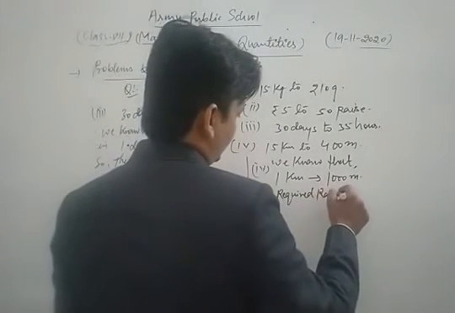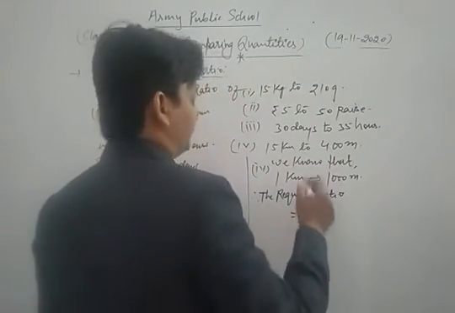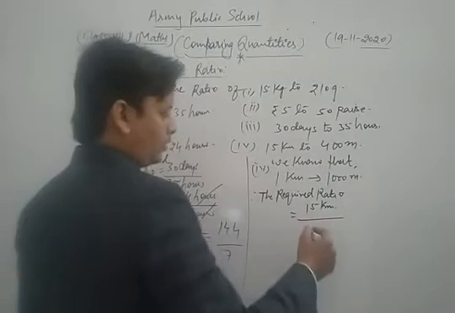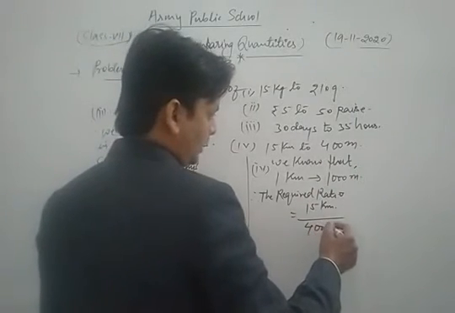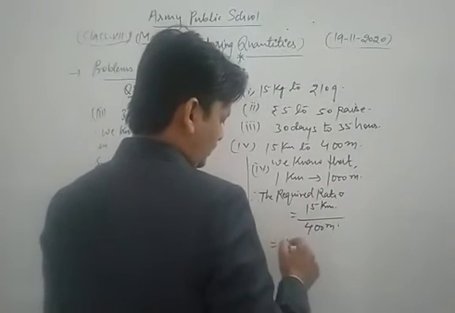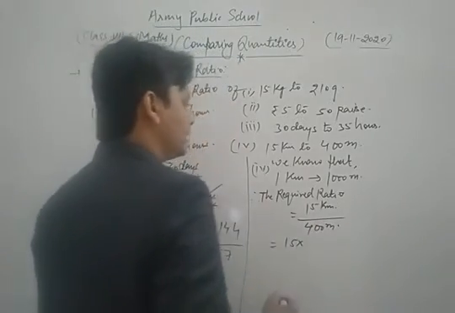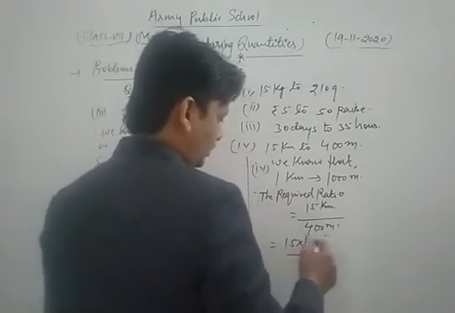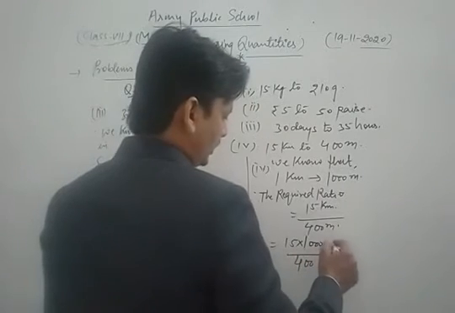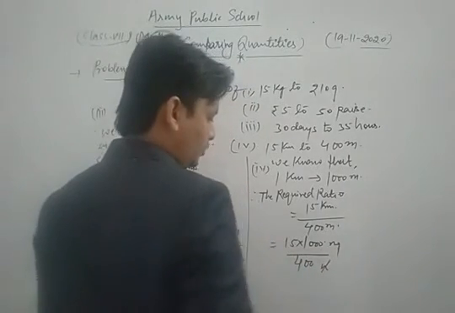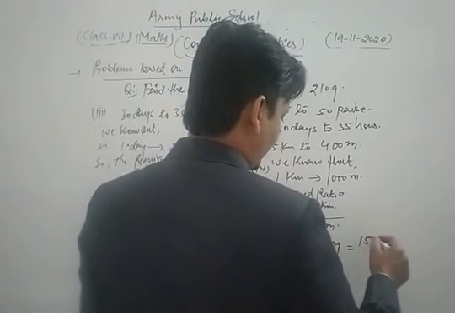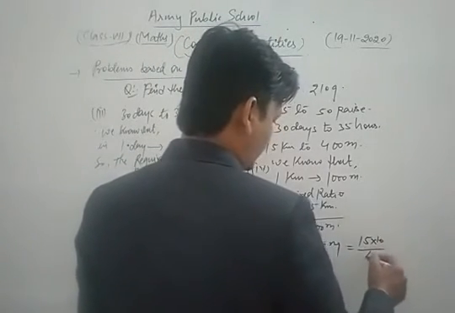The required ratio is what? 15 kilometer upon 400 meter. So we get 15 into how many meter in 1 kilometer? So here we write 1000 upon 400. Meter cancels each other, 20 also cancels. So we get what? 15 into 10 upon 4.